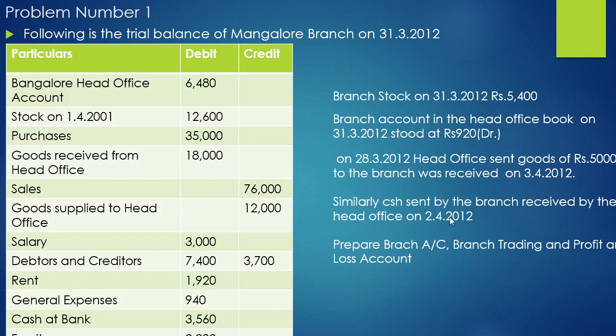So 2/4/2012 means after this financial year ending date. So this cash represents cash in transit. But observe the things. In case of goods in transit, they have given the goods worth. But in cash in transit, they have not specified the balance amount. So here we should find out cash in transit.